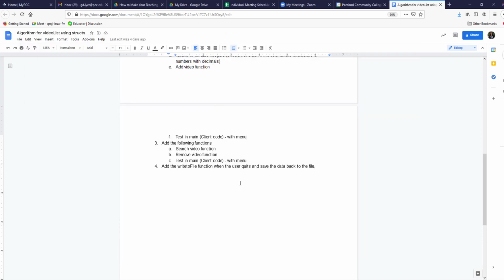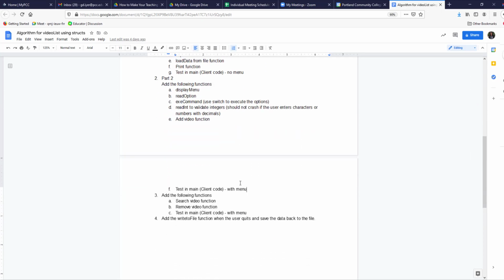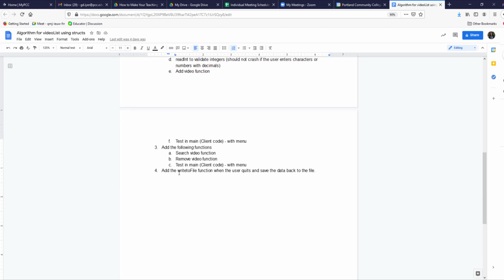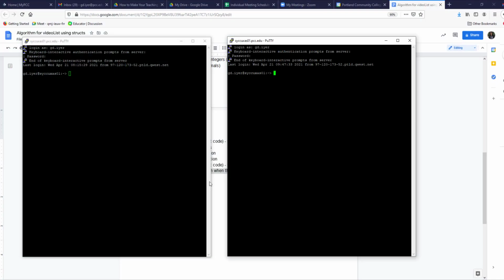Okay, so this is the last part of project 2. Here's my algorithm design for this project that we've been working on. Here's the last part: add the write to file function when the user quits and save the data back to the file. What does that mean? So let me show you what the final result should look like, and then I'll show you the code.